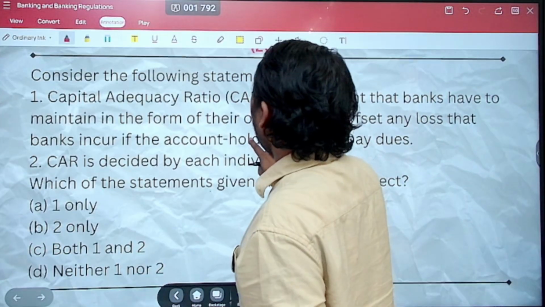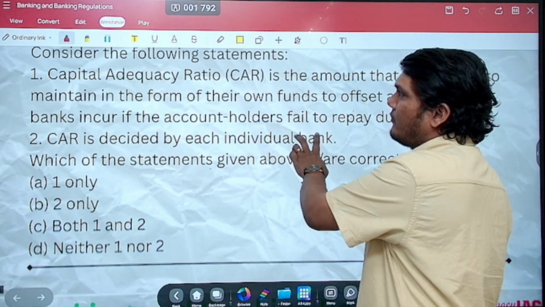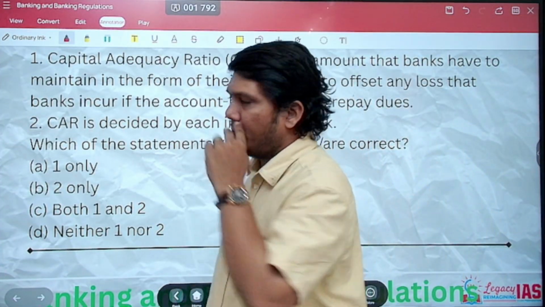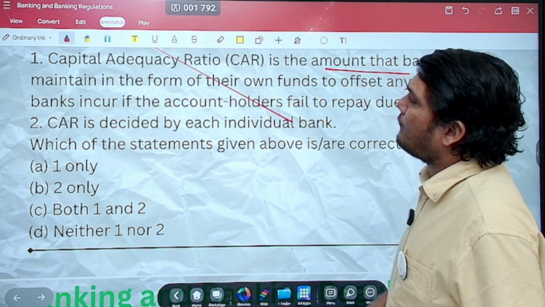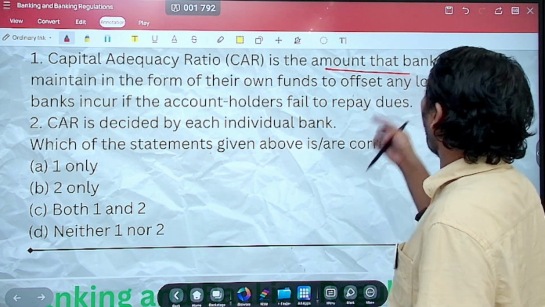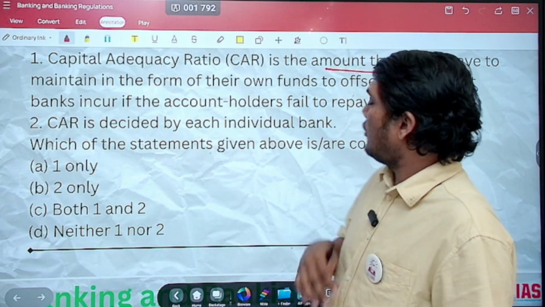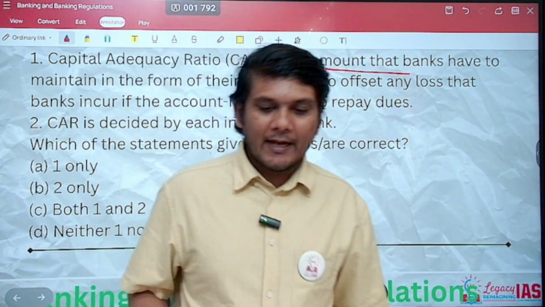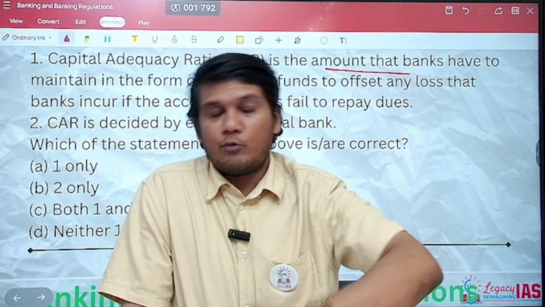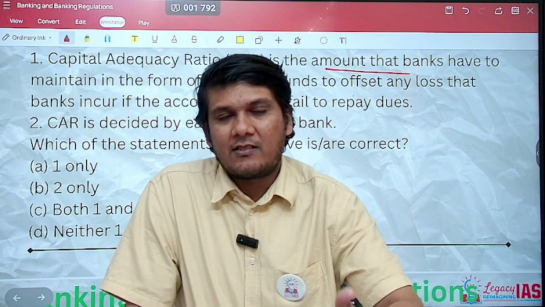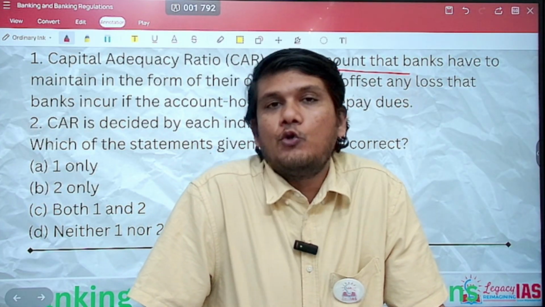Let's move ahead. This question was asked in 2018 about capital adequacy ratio. Consider the following statements. First, capital adequacy ratio is the amount that the banks have to maintain in the form of their own funds to offset any loss that the bank incurs if the account holders fail to repay dues. That is exactly the definition. Capital adequacy ratio is the minimum amount of money that you need to keep aside in order to address the losses or the payments which will not be repaid back to you.